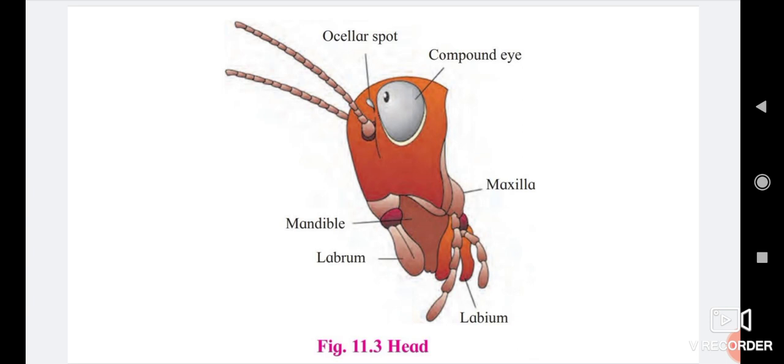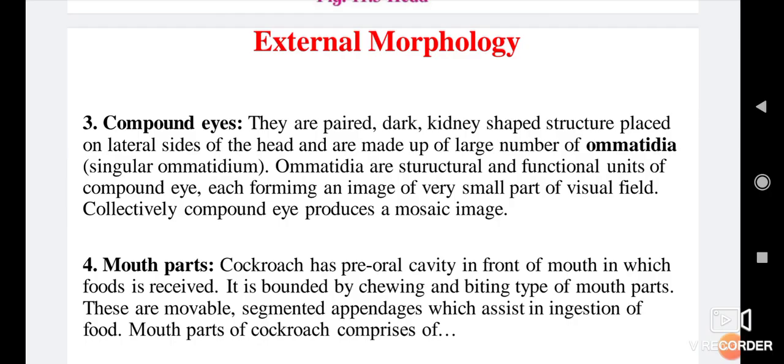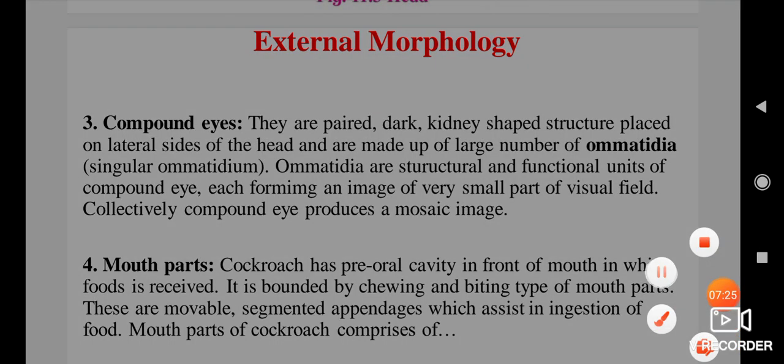These are movable segmented appendages which assist in ingestion of food. The mouth parts comprise labrum, mandibles, maxillae, labium and hypopharynx.